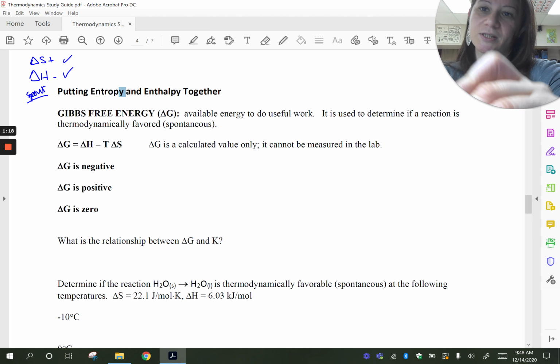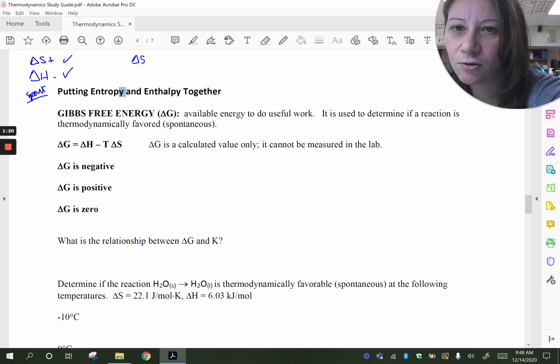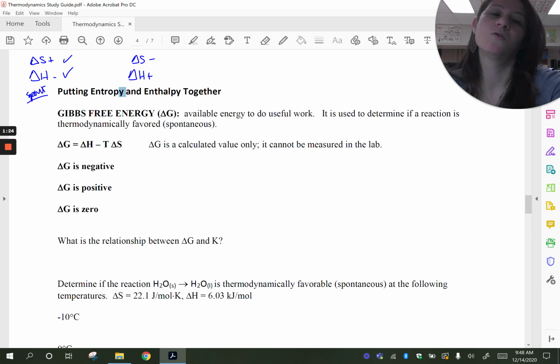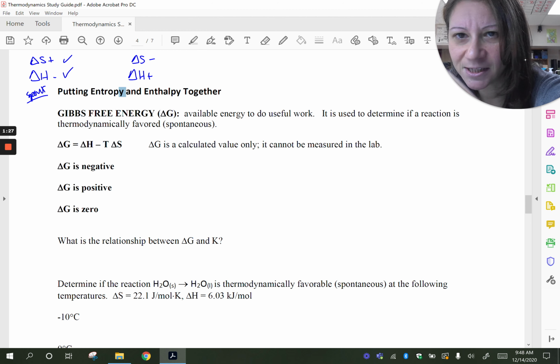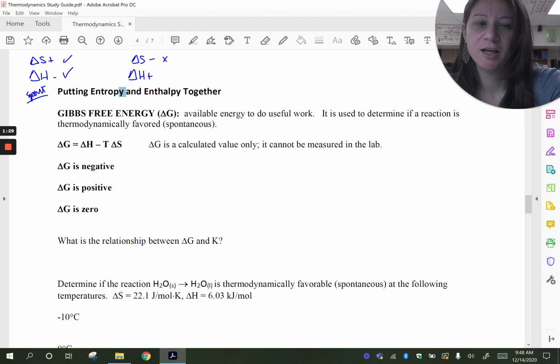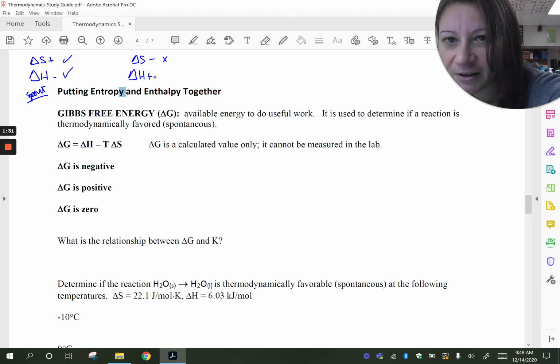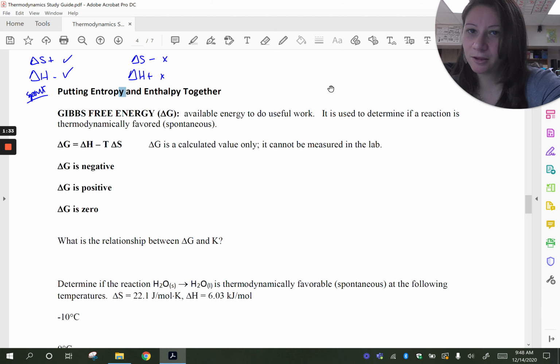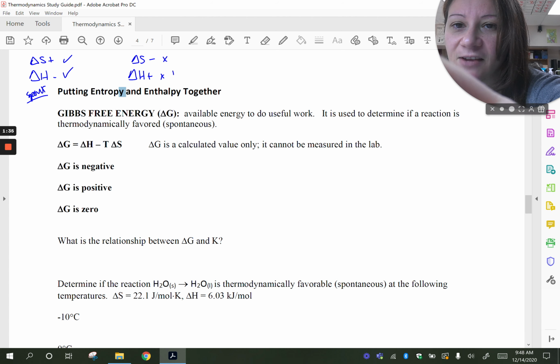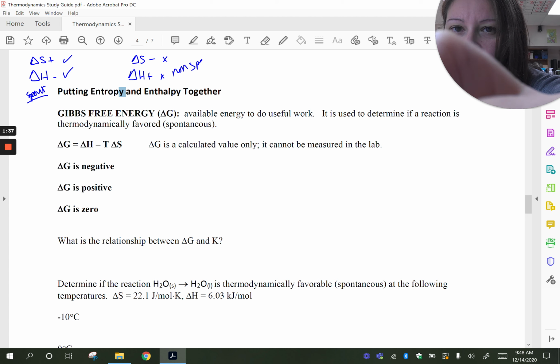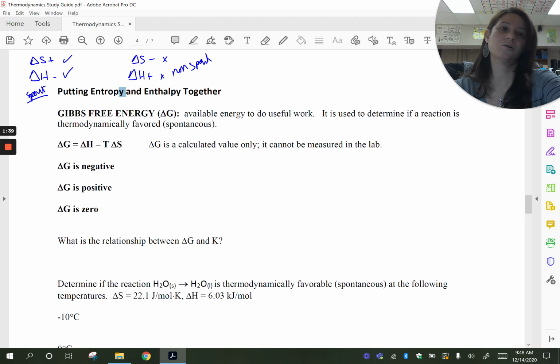Well, what if it was the opposite? What if the delta S was negative and the delta H was positive? Well, if delta S is negative, that's not favored by entropy, and if delta H is positive, that's not favored by enthalpy, and so in that case, that's definitely going to be non-spontaneous. That reaction will not occur without outside intervention. It's not spontaneous.